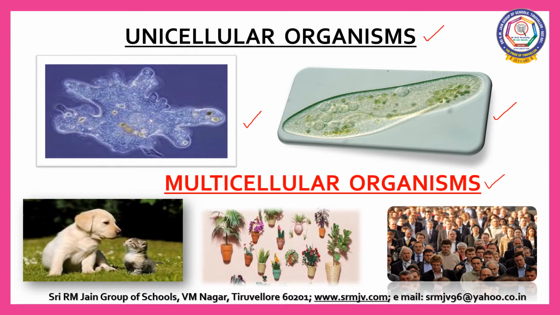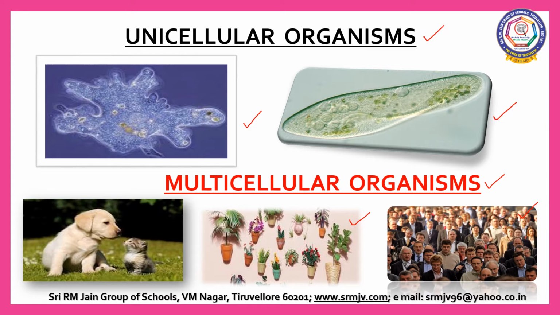In unicellular organisms like amoeba and paramecium, a single cell performs all basic functions like movement, intake of food, respiration, and excretion. In multicellular organisms, there are millions of cells which are specialized to carry out a few functions. For example, in human beings, muscle cells contract and relax to cause movement. Nerve cells carry messages. Blood flows to transport oxygen, food, hormones, and waste materials. Likewise, in plants, the vascular tissues conduct food and water from one part of the plant to other parts.